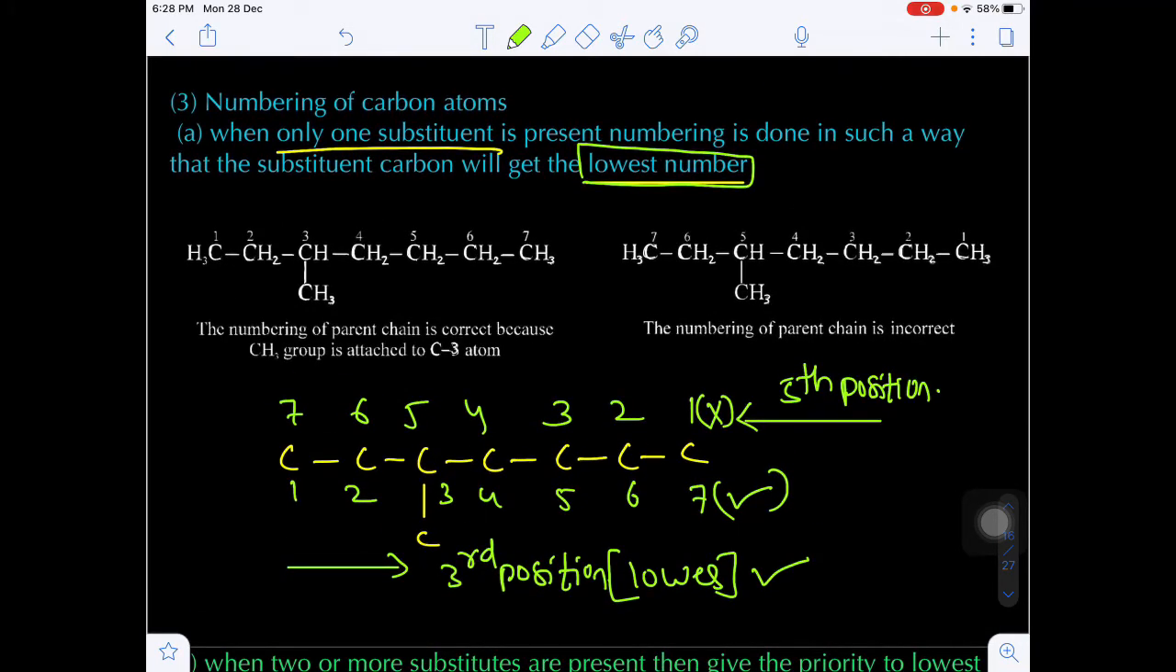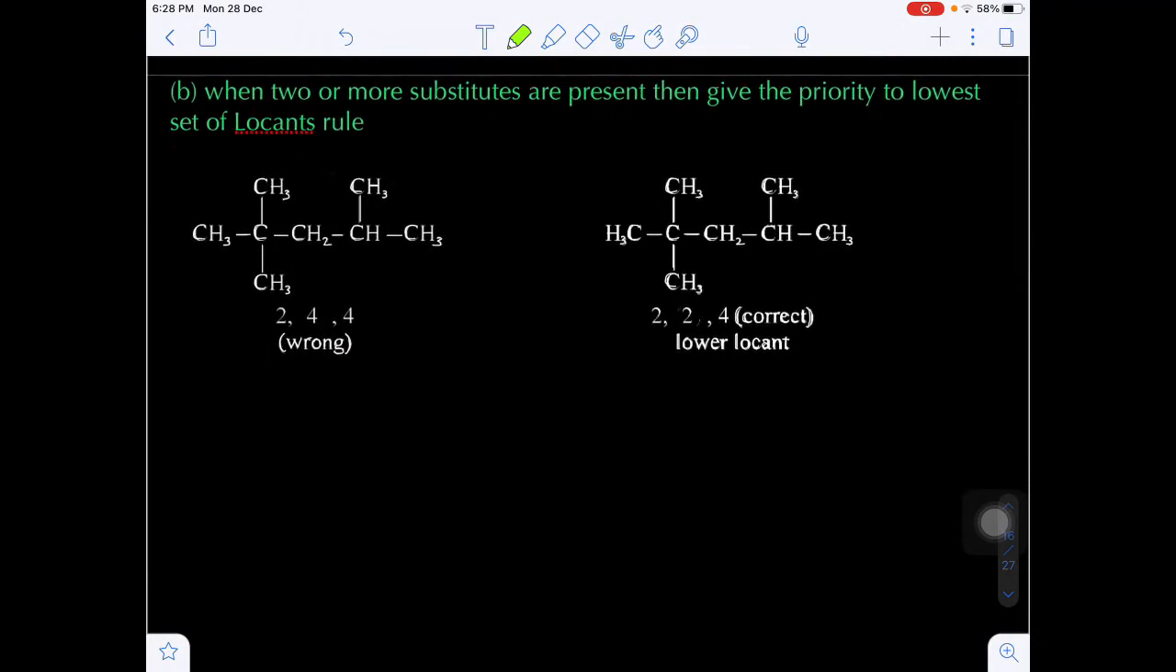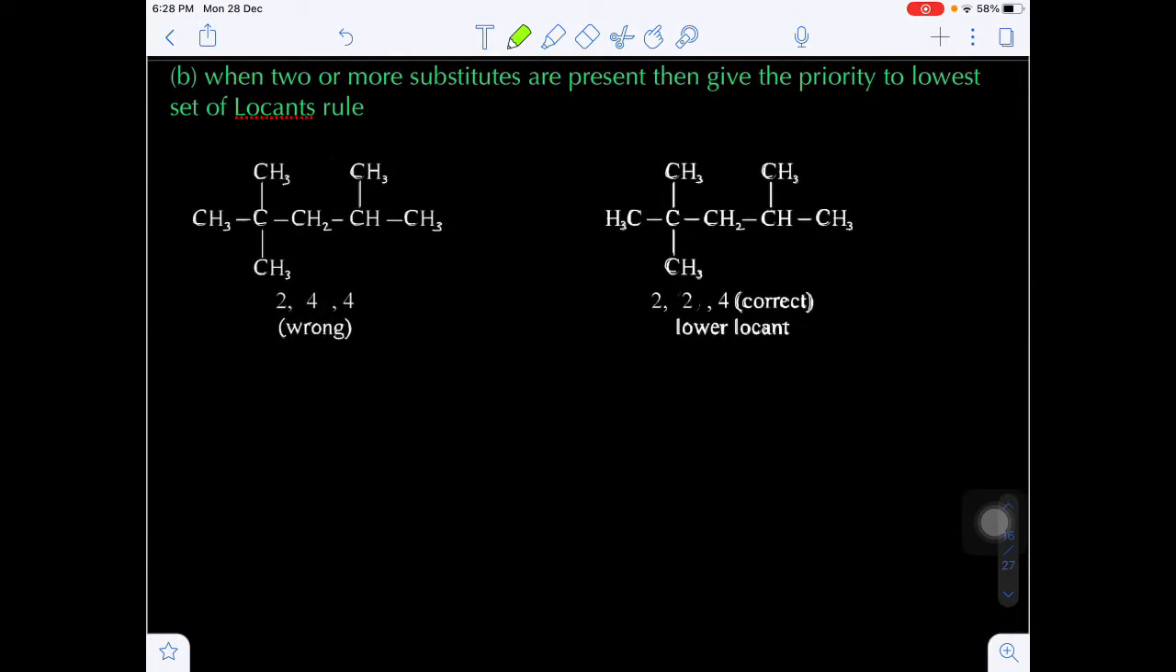Once again I am repeating the third point. In the third point, if only one substituent is present, then give the numbering of carbon atoms to the parent chain in such a way that the substituent carbon gets the lowest possible number. Suppose there is more than one substituent, that means 2 or more than 2 substituents are present, then give priority to the lowest set of locants. This is very, very important.